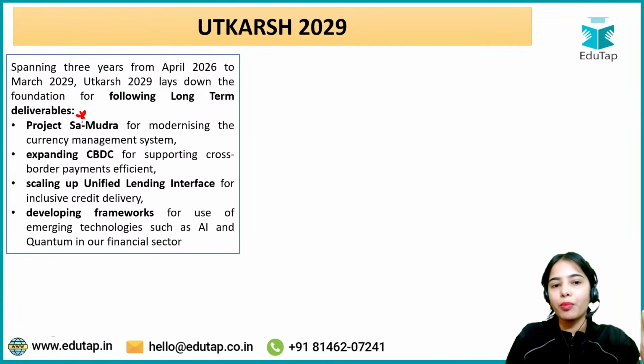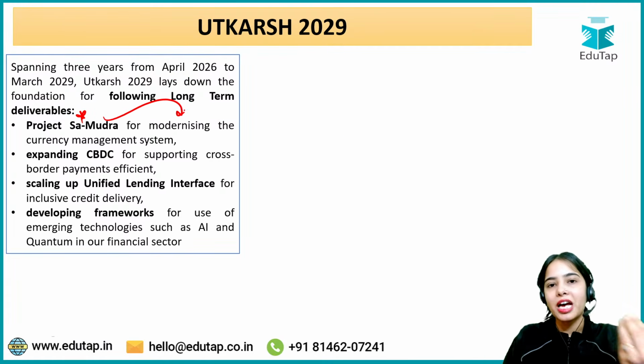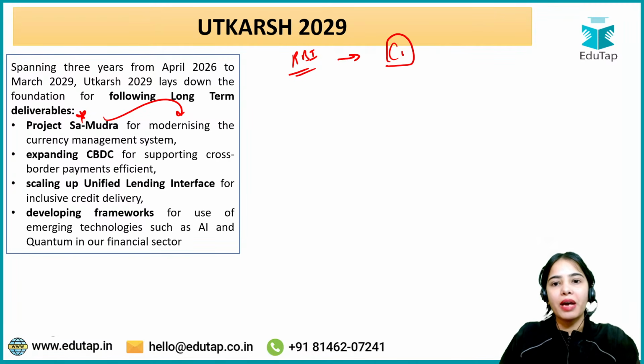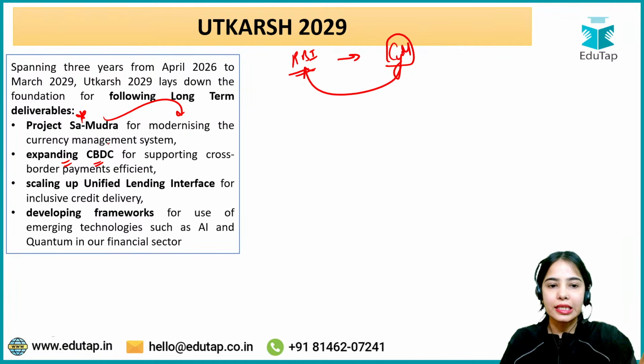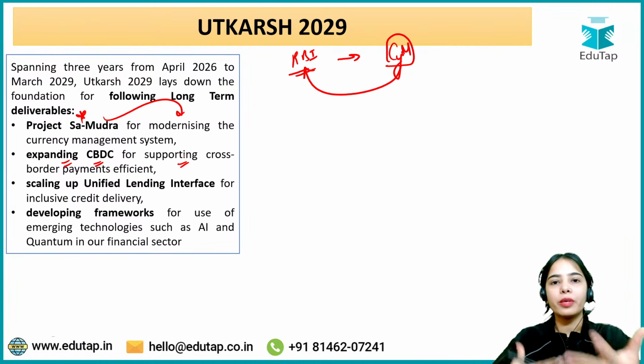First, Project Samudra, for modernizing the currency management system of the Reserve Bank of India. Currency management is one of the core functions of the RBI. Then expanding the CBDC, the central bank digital currency, for supporting cross-border payments efficiently, and scaling up the ULI, the Unified Lending Interface.